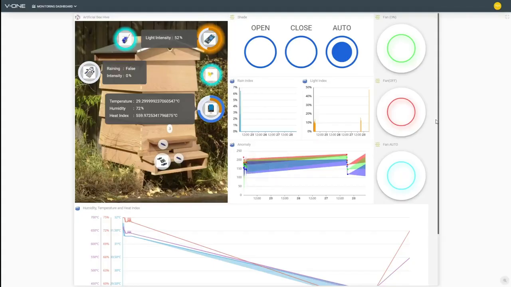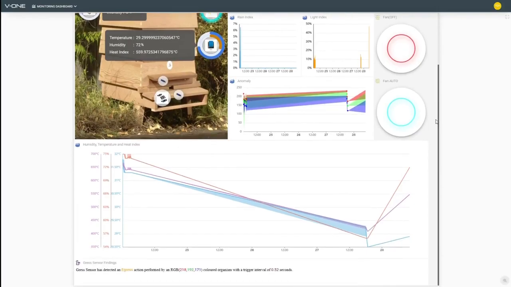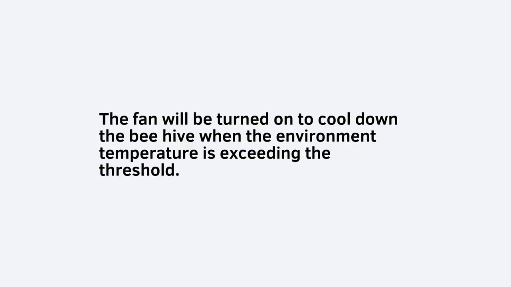We will first look at the dashboard of our V1 system. Here is an overview of the dashboard where it contains sensor readings and signals, the analysis chart for past data, and buttons. The environmental temperature has exceeded the threshold, the fan will be turned on to cool down the beehive.